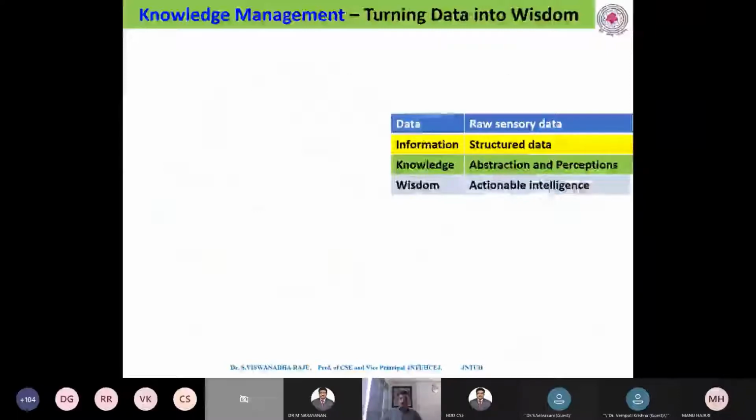I think we are very familiar with these terms. One is data, second is information, third is knowledge, fourth is wisdom. These terms are very much important in IoT or in data analytics. So what is meant by data? Data is raw sensory data, that means unprocessed data. The data which I am receiving from the sensors or from the devices is called raw sensory data. It is unprocessed data.